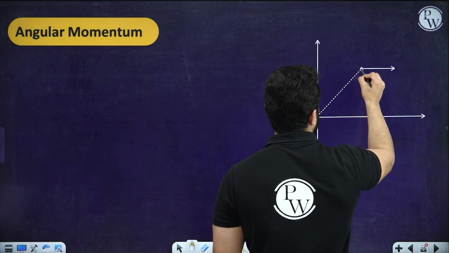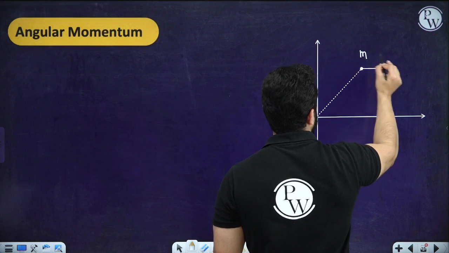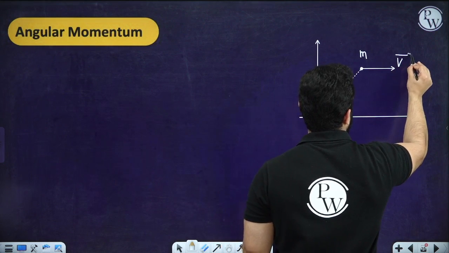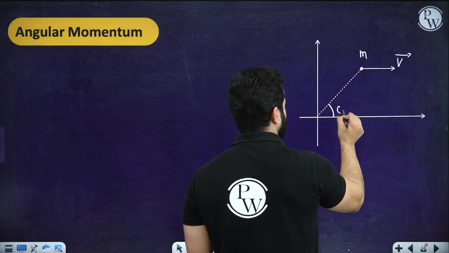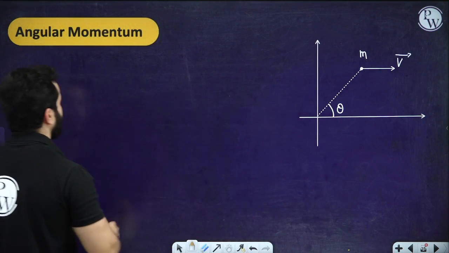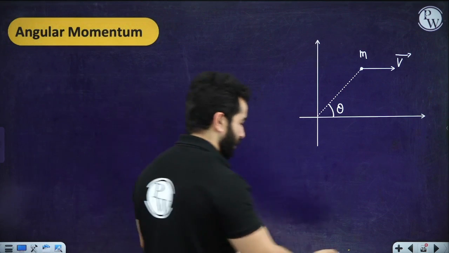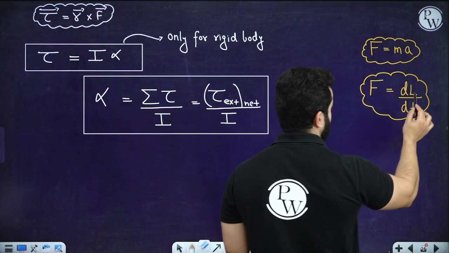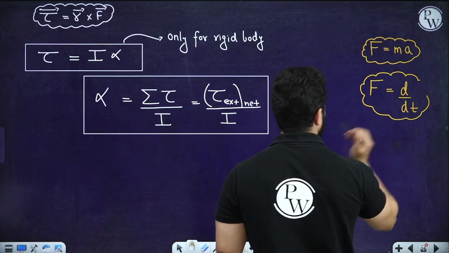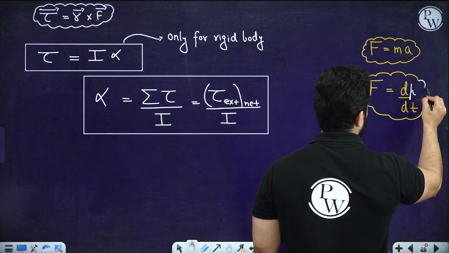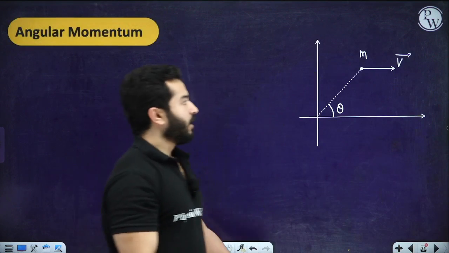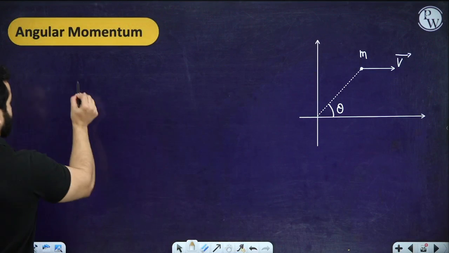So we have a body of mass m with velocity v, and this angle is theta. By the way, over here I should have written it as p. The angular momentum will be written as